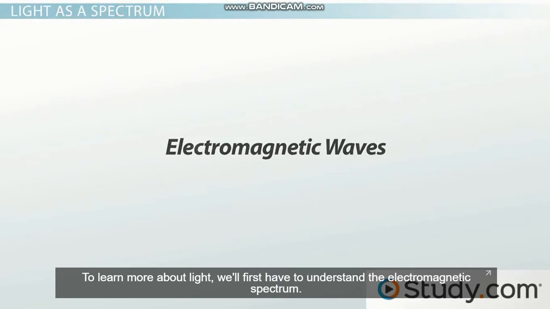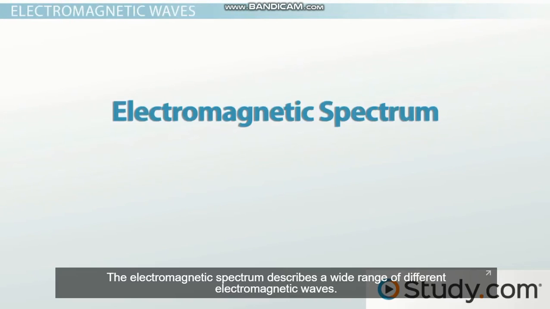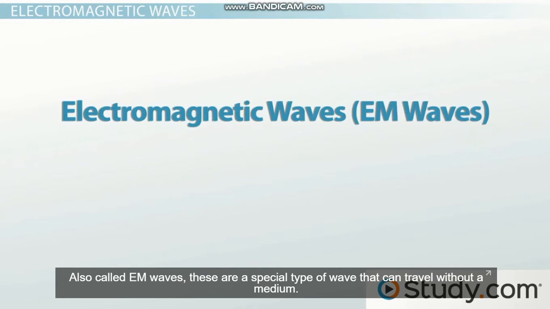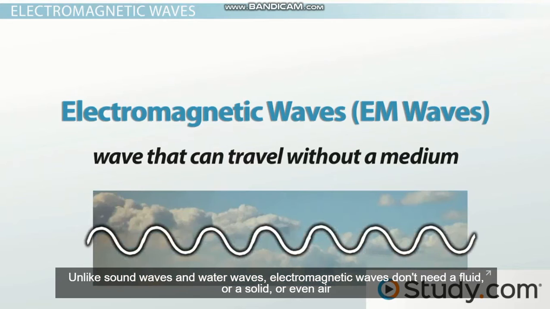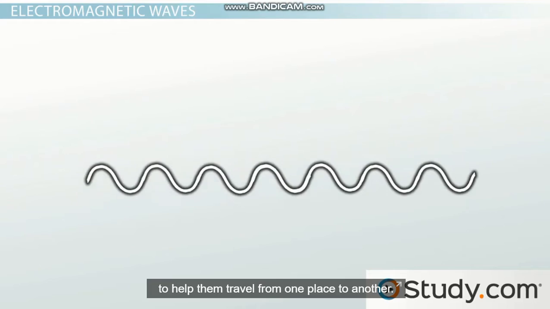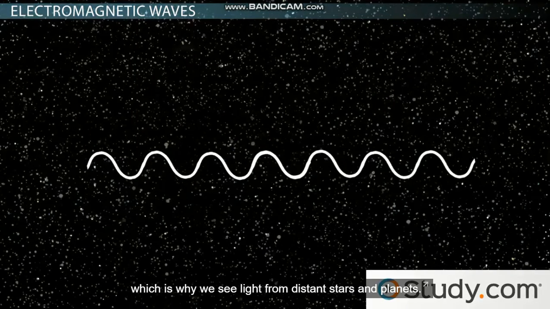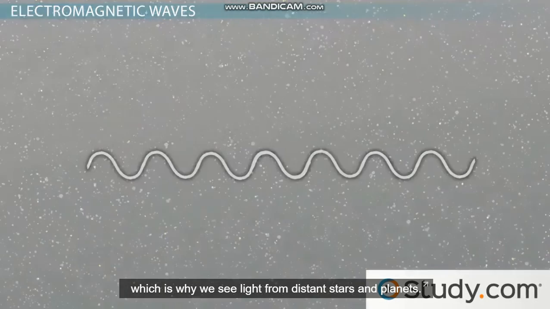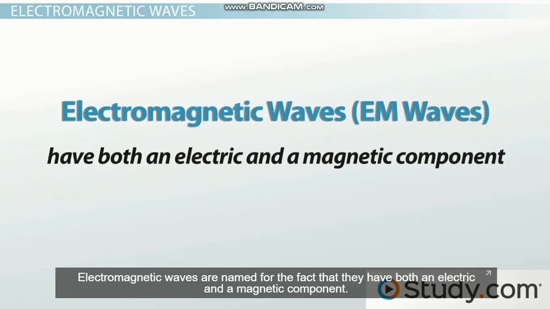To learn more about light, we'll first have to understand the electromagnetic spectrum. The electromagnetic spectrum describes a wide range of different electromagnetic waves. Also called EM waves, these are a special type of wave that can travel without a medium. Unlike sound waves and water waves, electromagnetic waves don't need a fluid or a solid or even air to help them travel from one place to another. EM waves can travel across the great vacuum of space, which is why we see light from distant stars and planets. Electromagnetic waves are named for the fact that they have both an electric and a magnetic component.